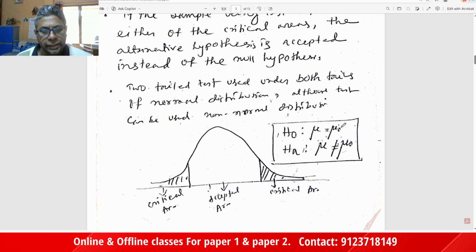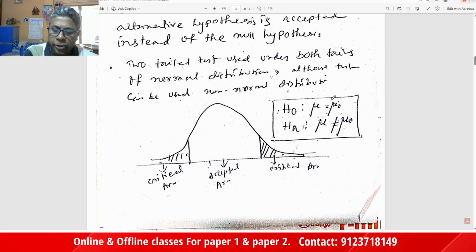The two-tail test is used under both tails of the normal probability curve, although the test can be used for non-normal distributions.